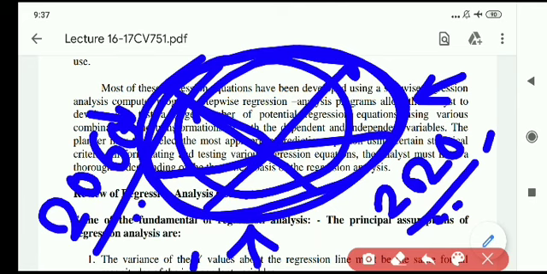Whatever trips we are going to get for 2060, it is purely a prediction. But although we are going to predict it, the prediction should have some standard accuracy.